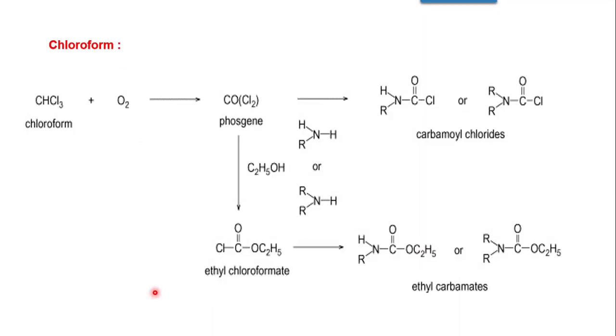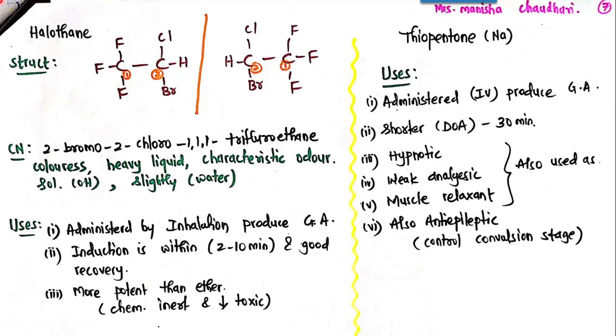So this was the degradation scheme of all the general anesthetics which are important from the exam point of view. This is the general structure of halothane. At the second position it is bromo chloro, 2-bromo 2-chloro, and at the first position all three are fluorine, so 1,1,1-trifluoroethane. Halothane is a liquid. Since we have studied under the classification, it is from the inhalation class, and it belongs to the liquid class. It is a colorless heavy liquid having a characteristic odor, and it is soluble in alcohol as well as